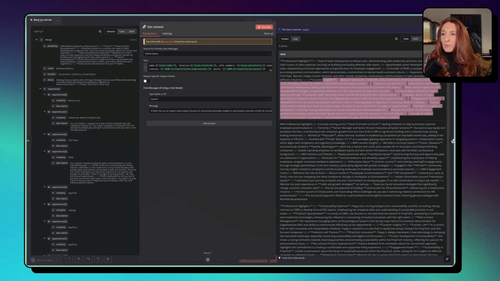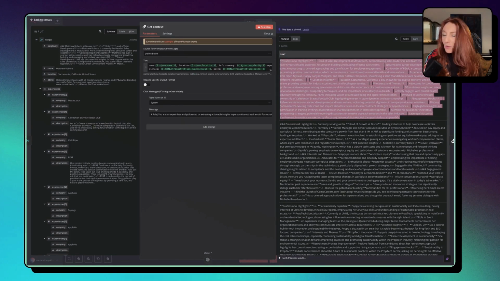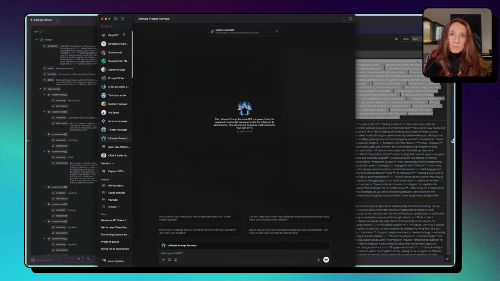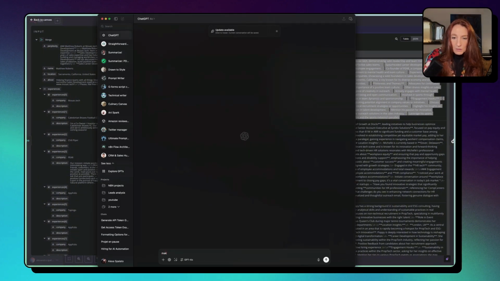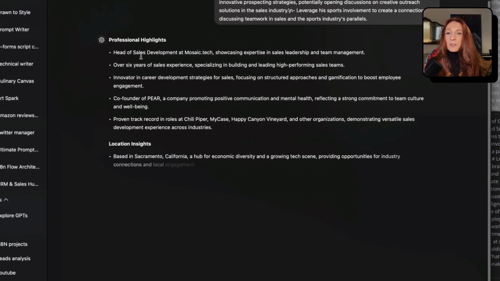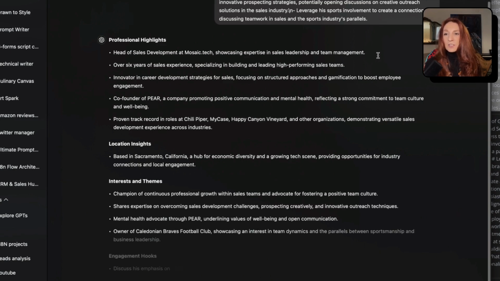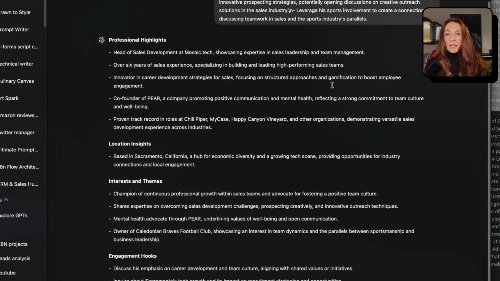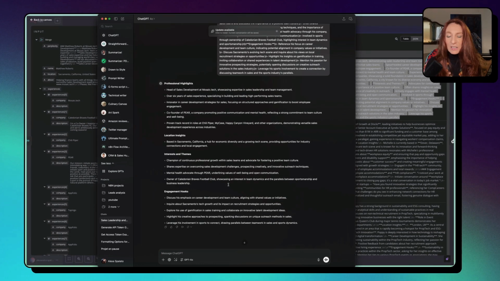From there, if we run it, we go to the table here. It's not easy to read, so let's go to ChatGPT to make it more readable and show you what we obtain. Okay, make this readable. Professional outlines: head of sales at Mosaic, showcasing expertise in sales leadership and team management, over 6 years of sales experience, co-founder, location insights, interest in them, champion of continuous professional growth, engagement hooks, etc. So we have very valuable information.